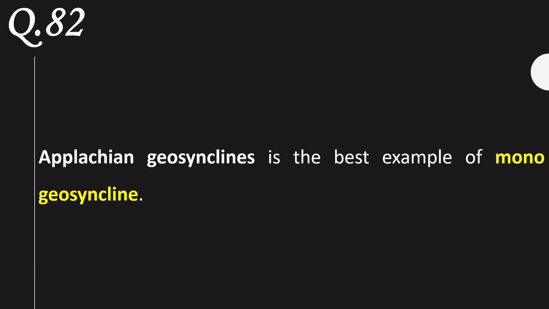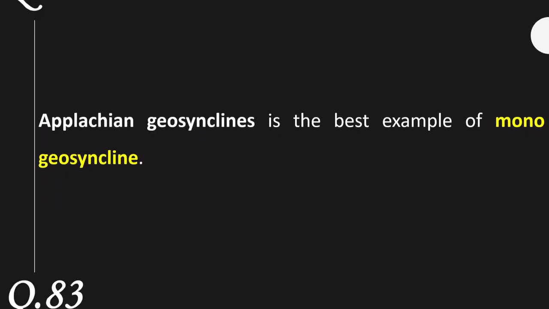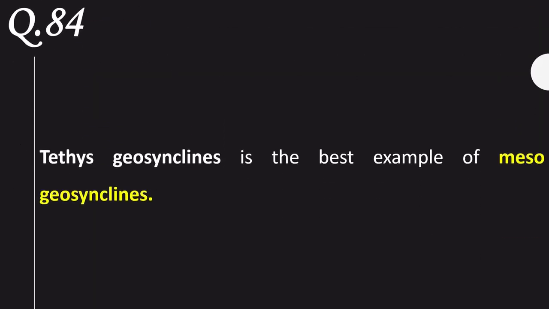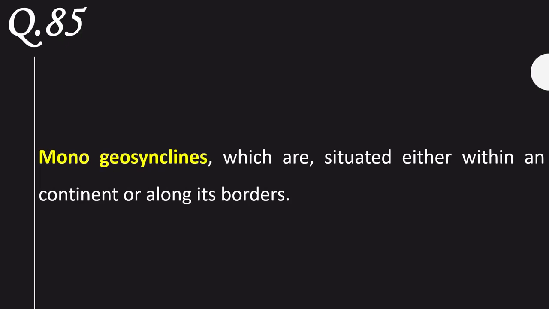The Appalachian geosyncline is the best example of a monogeosyncline. Rocky and Ural geosynclines are the best examples of polygeosynclines. The Tethys geosyncline is the best example of a mesogeosyncline. Monogeosynclines are situated either within a continent or along its borders.